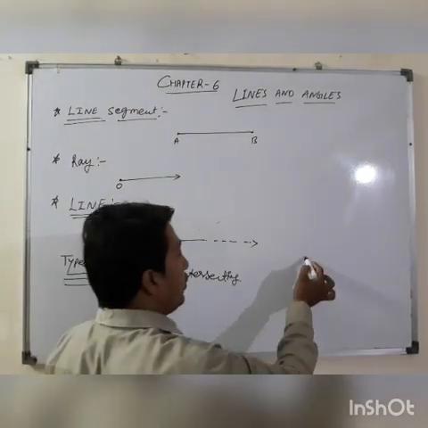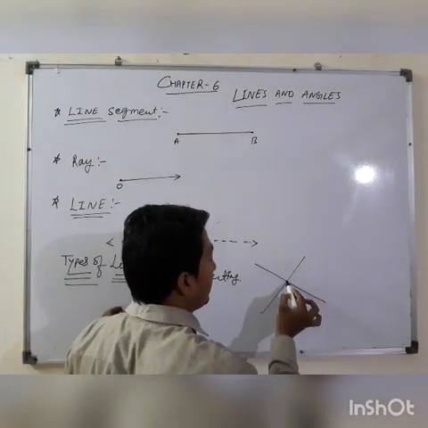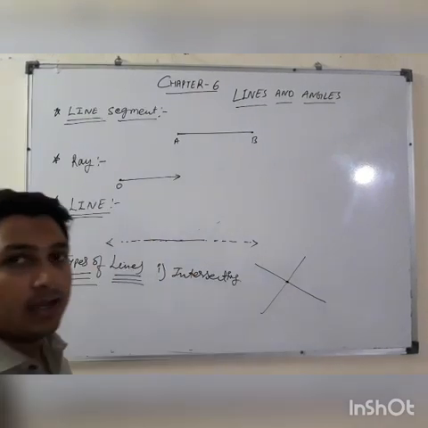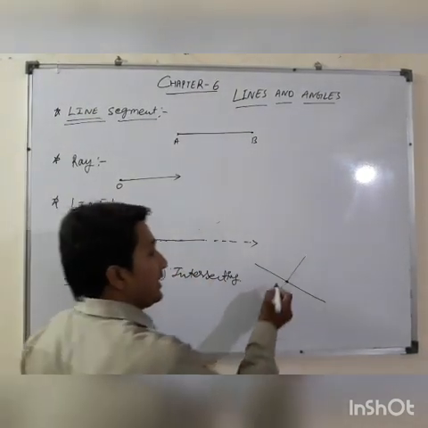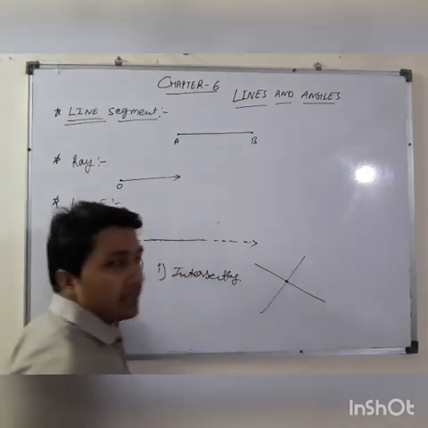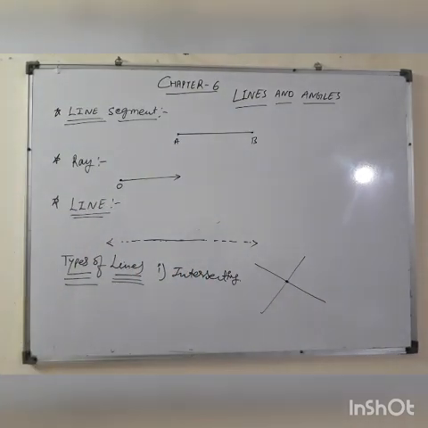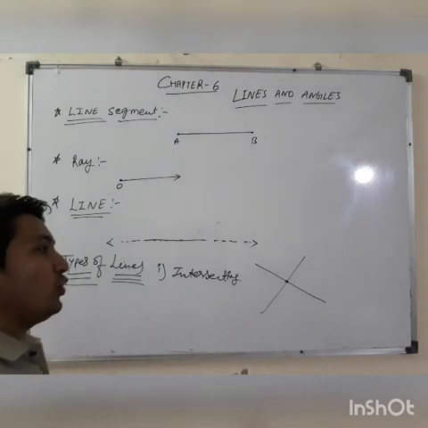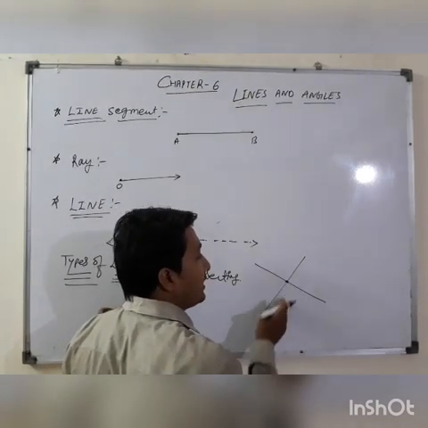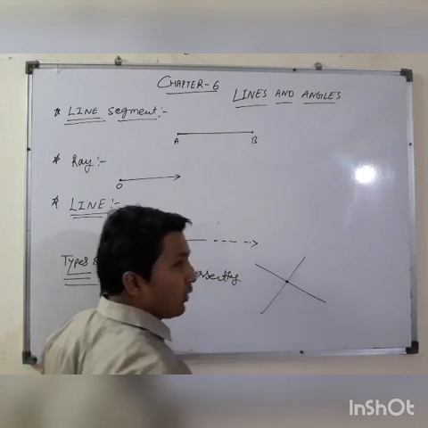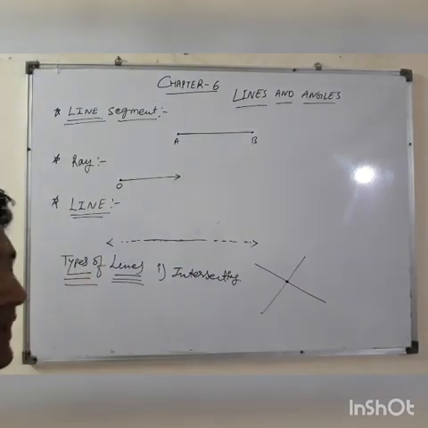If two lines have one common point, if two lines are meeting at a point, then we can say these are intersecting lines. If two line segments or lines meet at a point, cross each other at any point, or start from any point, we say these are intersecting lines.